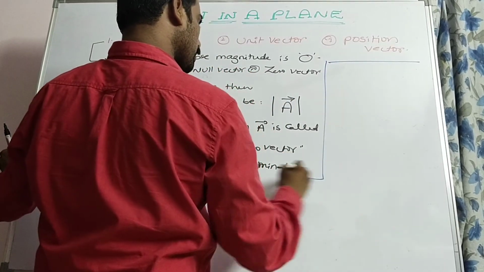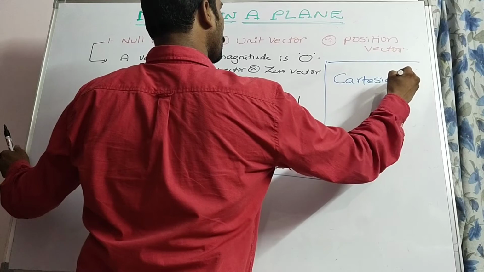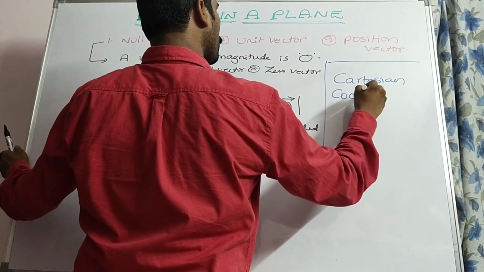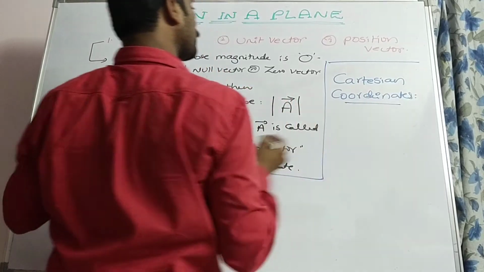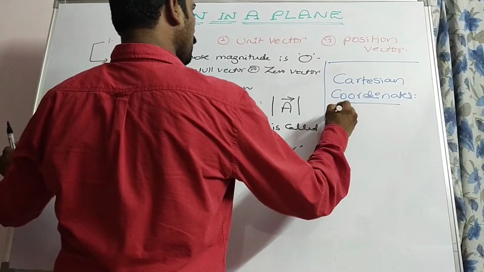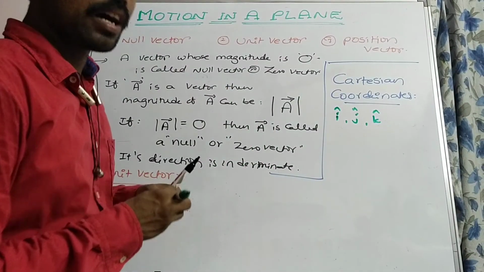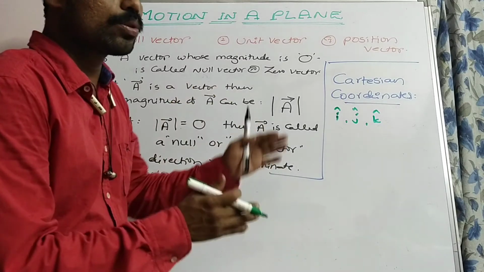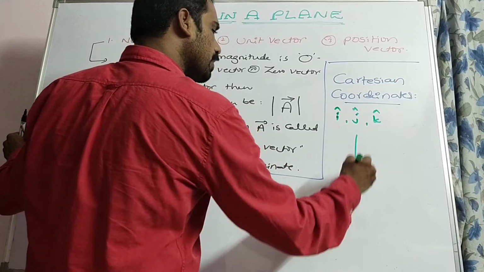Cartesian coordinates. What are the Cartesian coordinates? I cap, j cap, k cap are the Cartesian coordinates, and those are used to represent the x, y, z axis respectively.